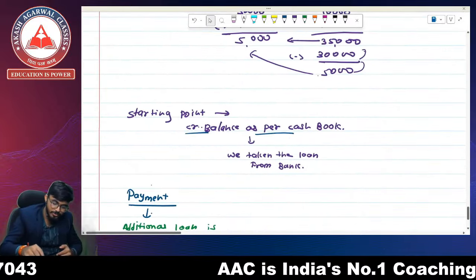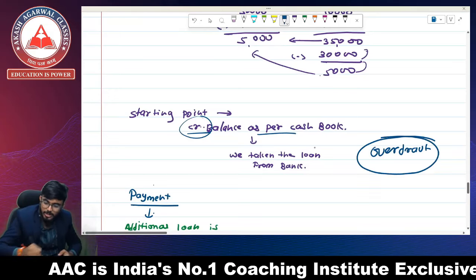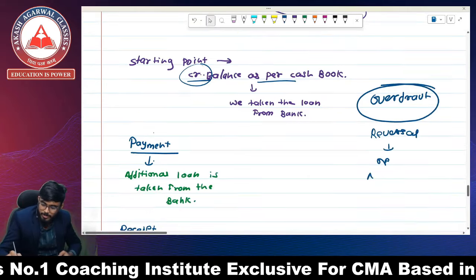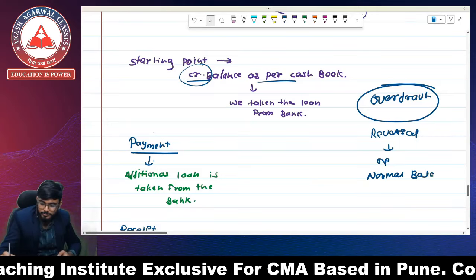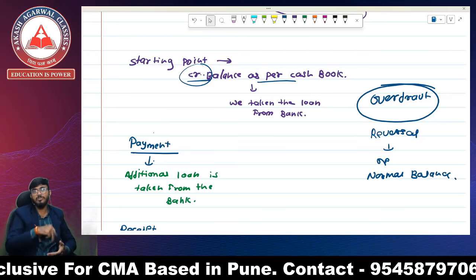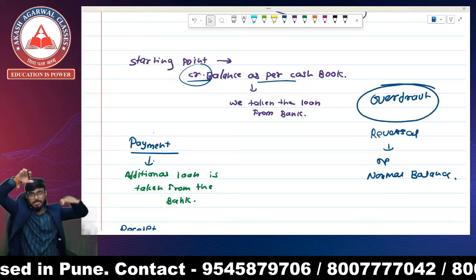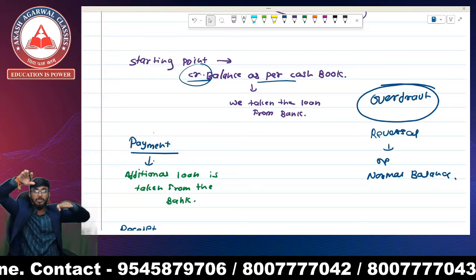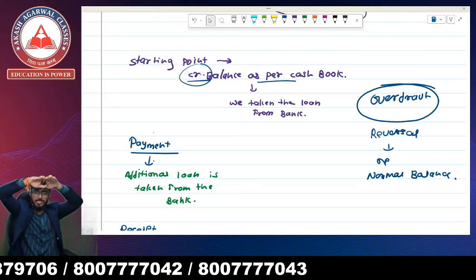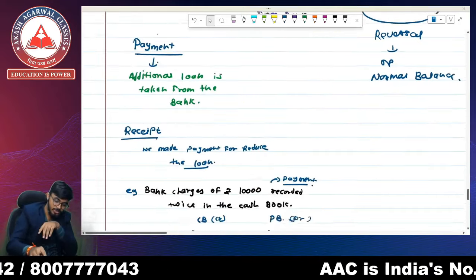Let's see the transaction of overdraft. Whenever there is an overdraft, it is a reversal of the normal balance. So remember that whenever the starting point is an overdraft, if we would have to add as per the normal balance, we are going to make it reverse. It means if we would add as per normal balance, we are going to subtract from that balance in case of an overdraft question.